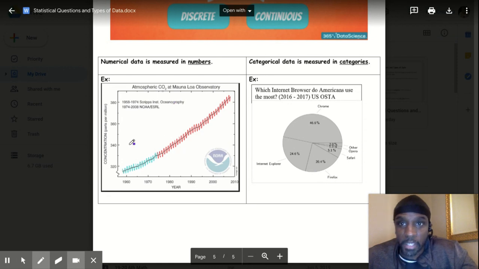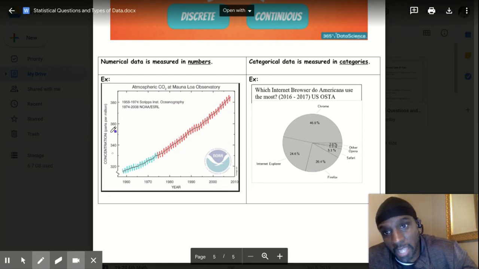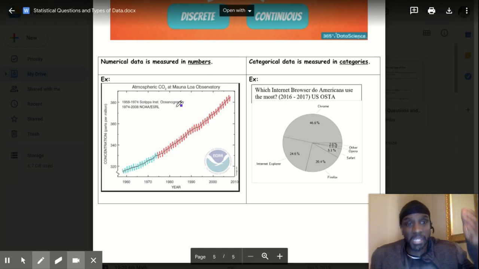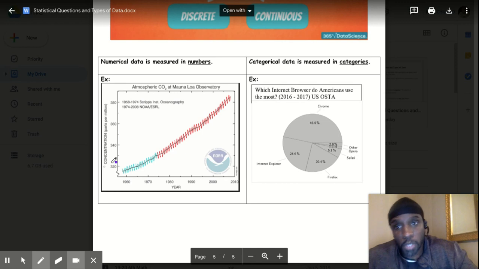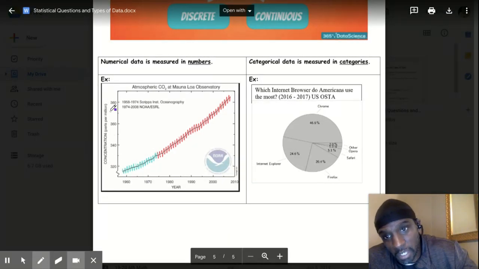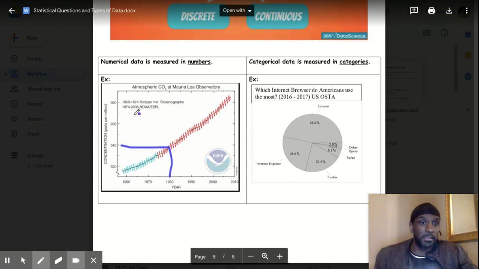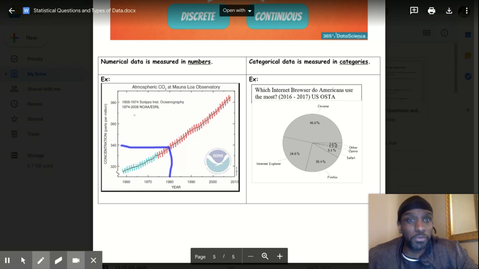Here we go. This graph here measures the year and the concentration per million of CO2, or carbon dioxide, released into an observatory. So it's concentration, parts per million here, and the year. So right here in 1980, it looks like there was about 340 parts per million released. So that's numerical data, okay?